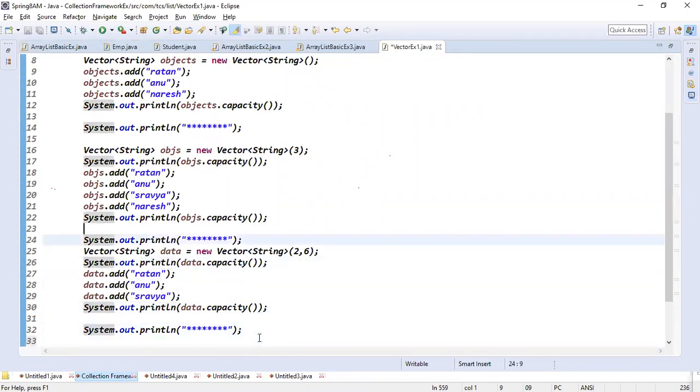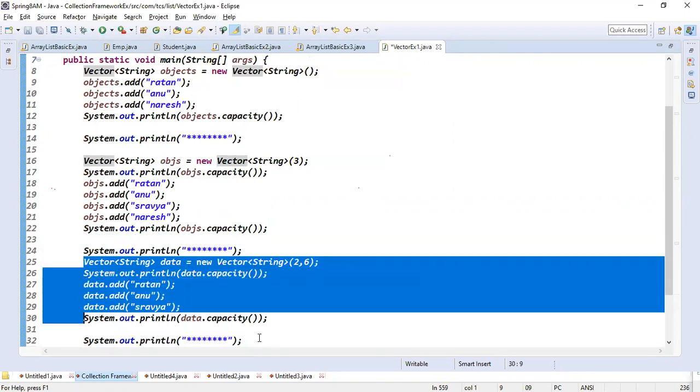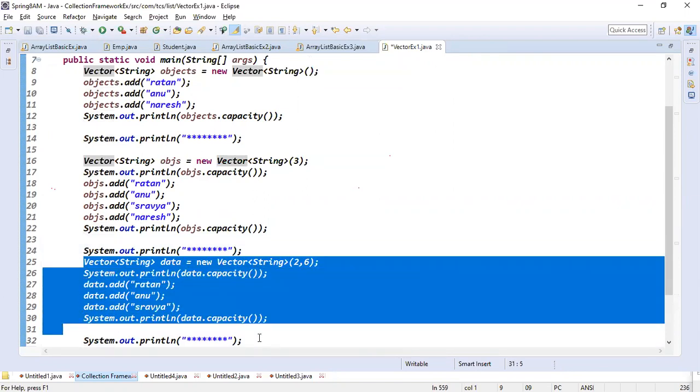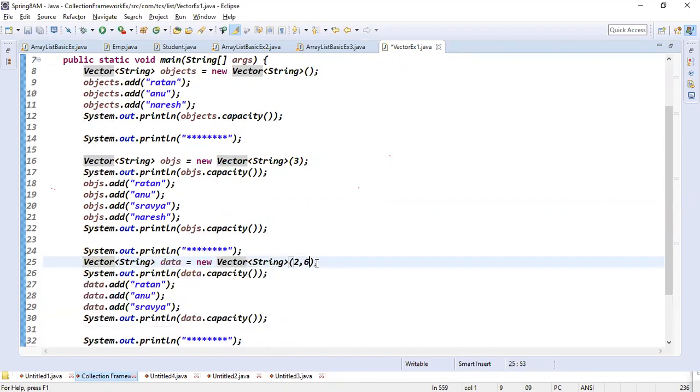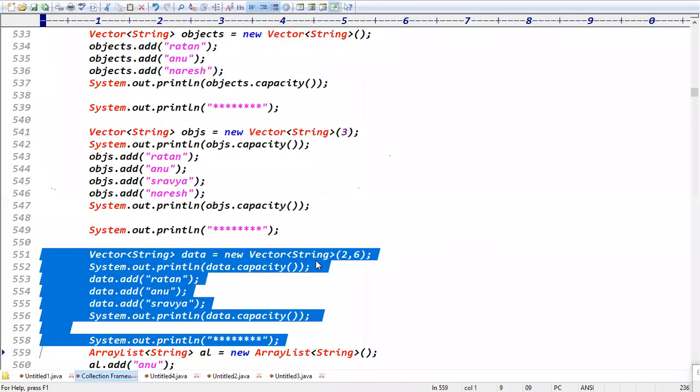Good. The first constructor, the default constructor, makes the capacity 10 by default. The second constructor is the initial capacity constructor. The third constructor takes your own initial capacity and increment value: 2 is the initial capacity, 6 is the increment value, right? How much you want to increment. Exactly. The last one is adding one collection's data into another collection.